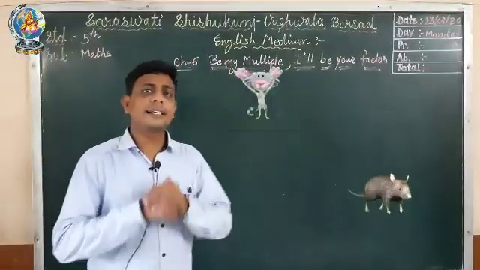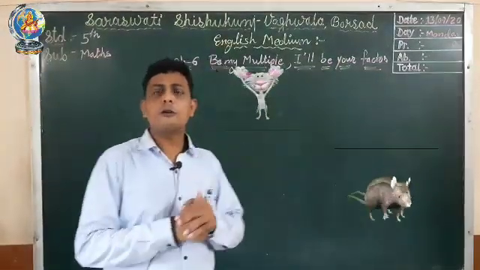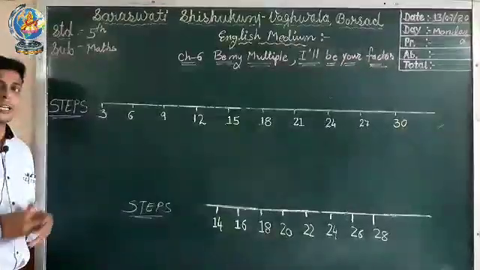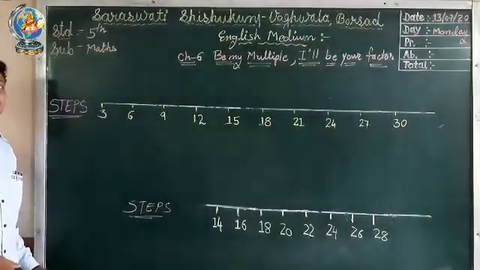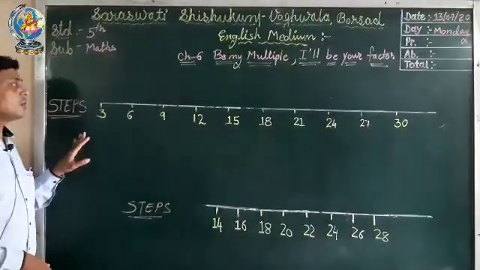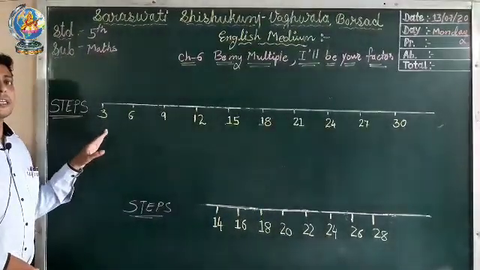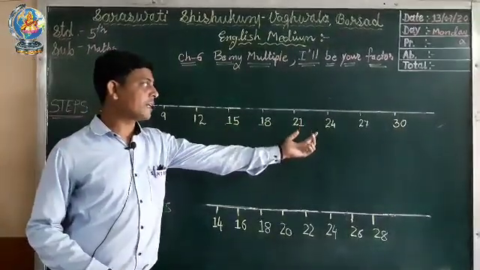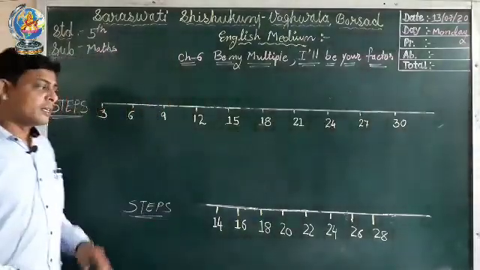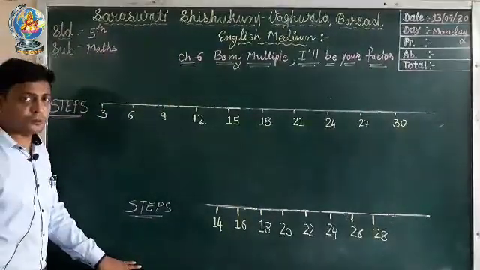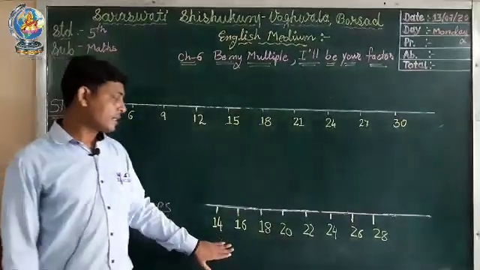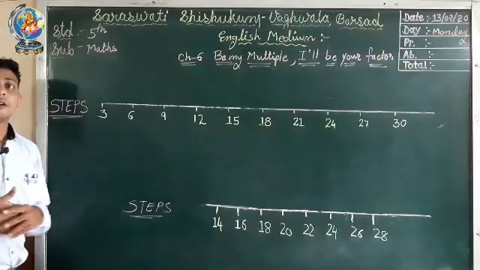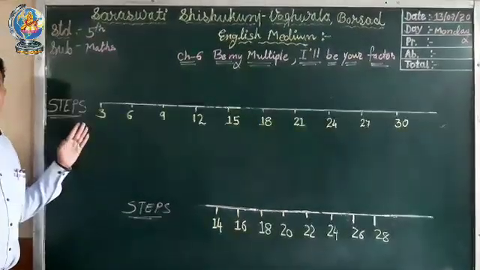Let's begin to find out whether the cat catches the mouse or the mouse gets away safely. So let's find out. Here you can see I have drawn 2 lines. In the first line I have drawn numbers which skip 3 numbers: 3, 6, 9, 12, 15, 18, 21, 24, 27 and 30. In the same way, in the second line I have skipped 2 numbers: 14, 16, 18, 20, 22, 24, 26, 28. Why have I skipped 3 numbers in the first line?